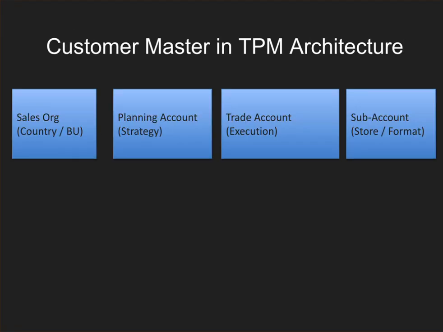Let's talk about the customer master in TPM architecture. Let's read the diagram from left to right. Sales org defines the country or the business unit scope, but customer defines how TPM behaves inside that scope. Planning account handles the strategy, the trade account handles the execution, and sub account handles the granularity, how things will go, and the promotion and funds sit on top of this structure. If architecture is wrong, everything downstream breaks.